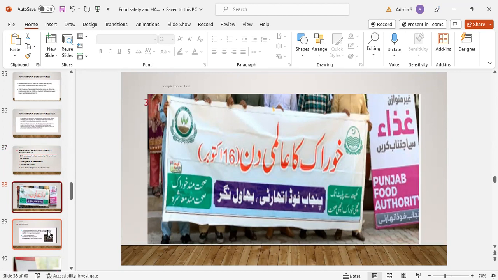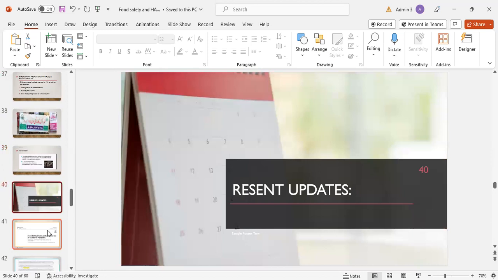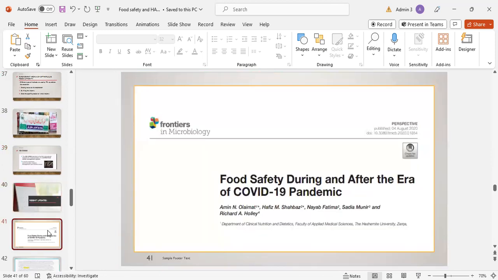Healthy food, healthy society. ISO 22000. The ISO 22000 standard is the first international standard for implementation of a certified food safety management system. It covers interactive communication, system management, and hazard control. Now coming to the recent updates.